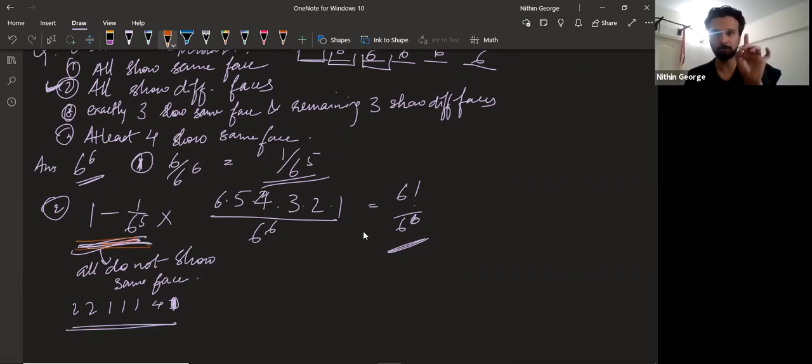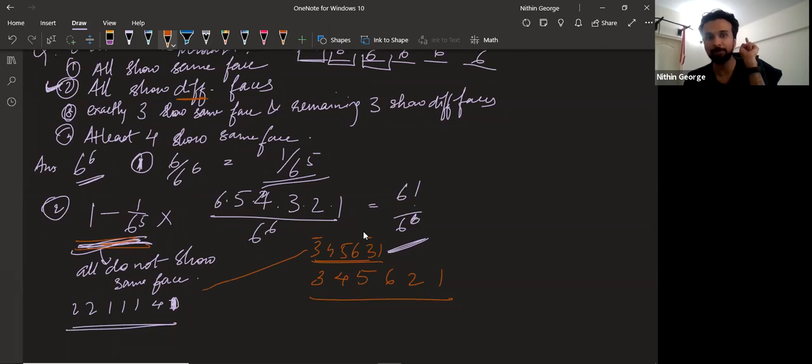Okay, so all show different faces is the question, which means it cannot repeat. Like I can get values when I throw the 6 dice, like 3, 4, 5, 6, 2, 1, something like that. All are different. But the second I get 3, 4, 5, 6, 3, 1, what is the problem? 3 is happening twice. I need all showing different faces. But this comes under all do not show the same face. So one is the same face, that is 1, 1, 1, 1, 1, 1, or 2, 2, 2, 2, 2, 2, like that.